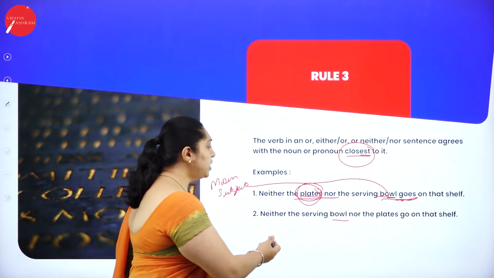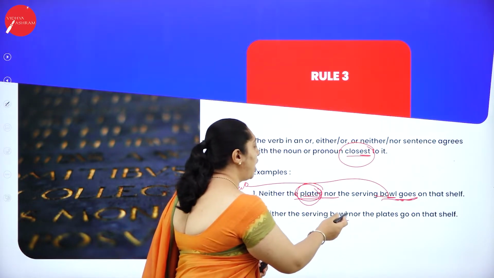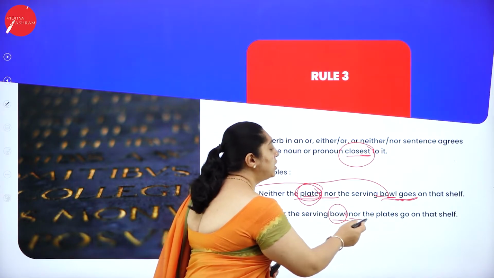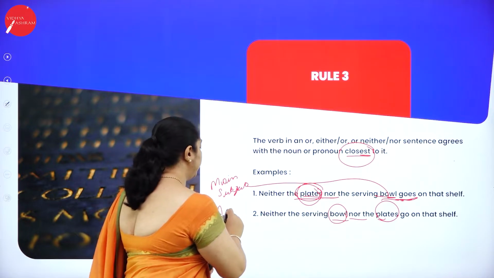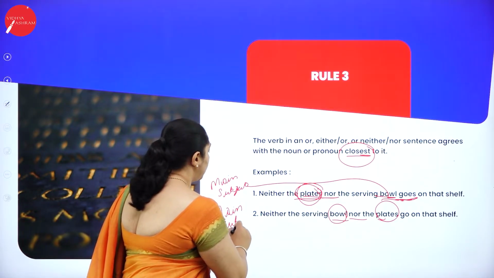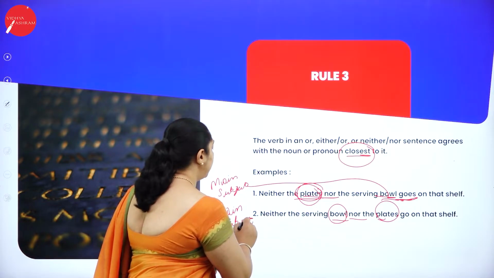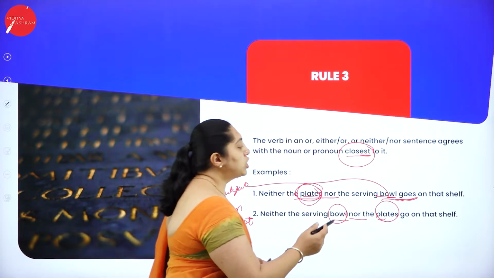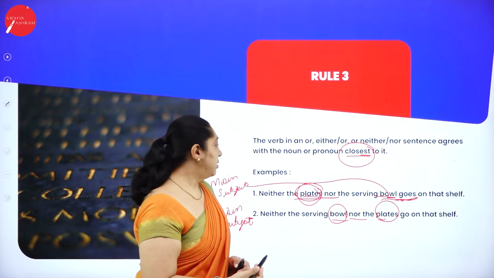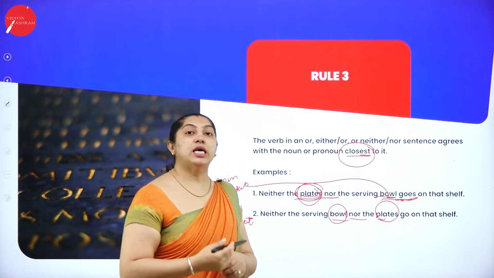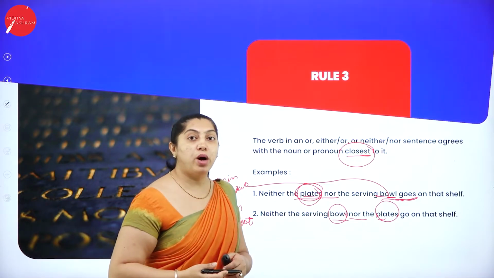So neither the serving bowl, now here bowl, nor the plates. Now plates becomes the main subject. So plates is the main subject here. Go on that shelf.